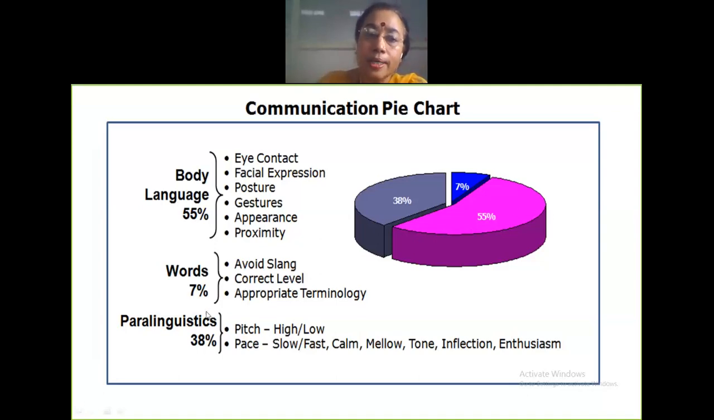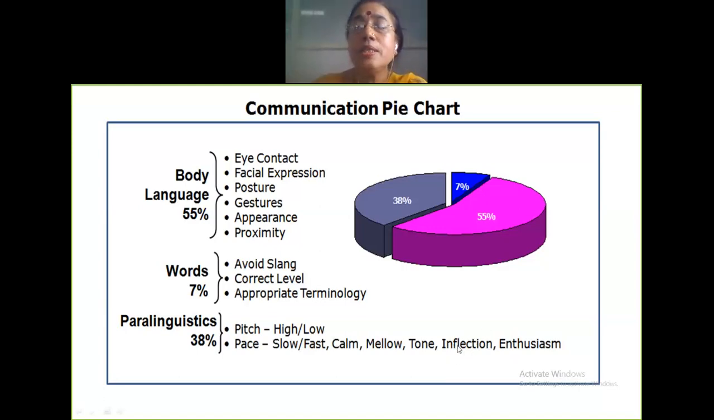Next, words. Actual words are just 7%, your choice of words. 38% goes towards the way you speak, whether it's calm or mellow, pronunciation, enthusiasm, all these inflections of your voice. What do you mean by inflection of somebody's voice? Can you see the word here? Inflection. Inflection is the rhythm of somebody's voice.